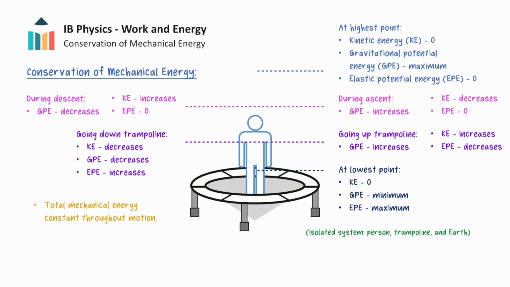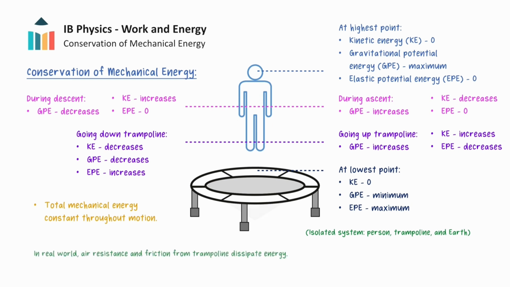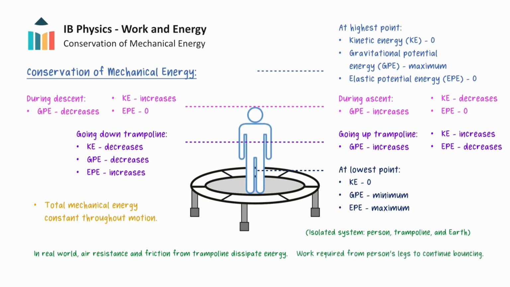In a real-world scenario, air resistance and frictional forces in the trampoline would act on the system, and so mechanical energy would not be conserved. So the jumper has to do work with their legs to keep bouncing and to compensate for the dissipated energy.